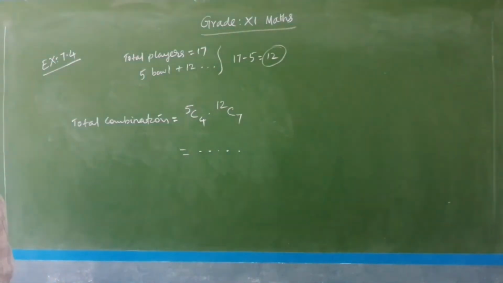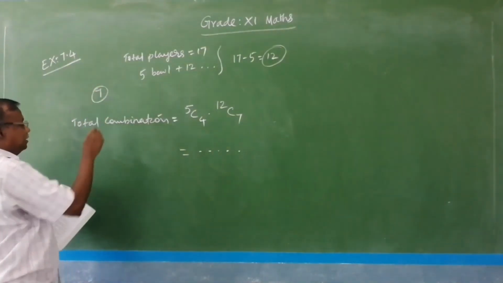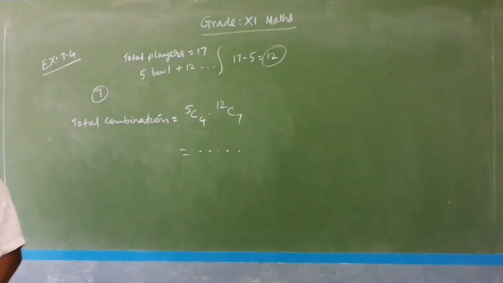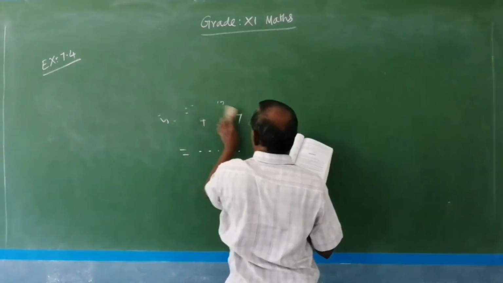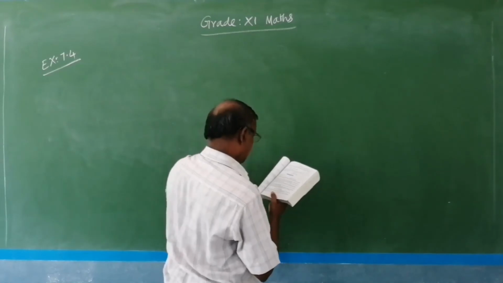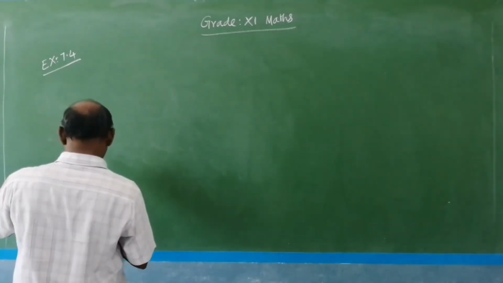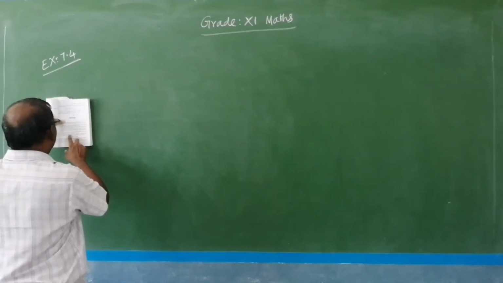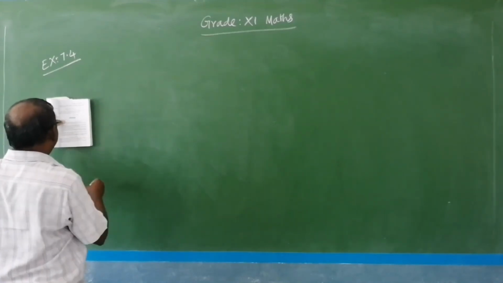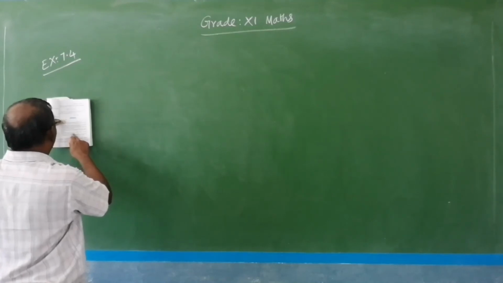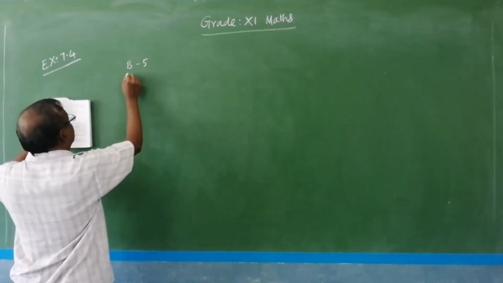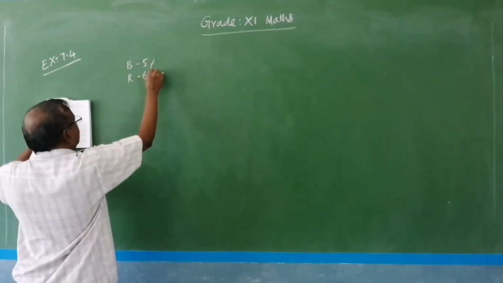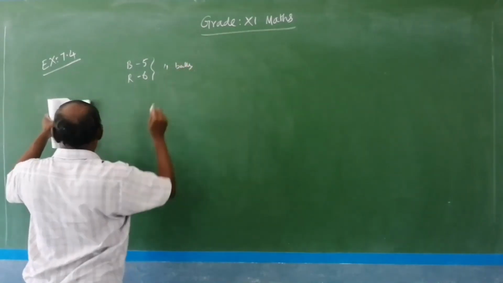Next is question number 8. A bag contains 5 black and 6 red balls, totally 11 balls.